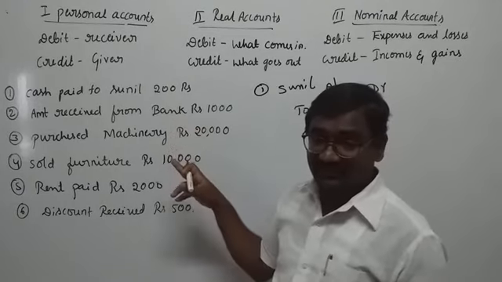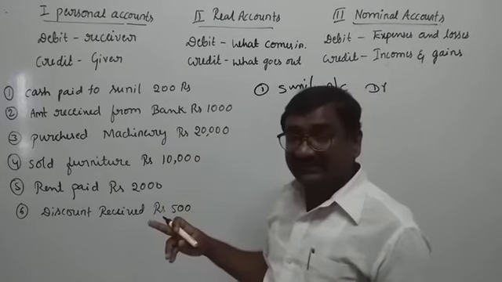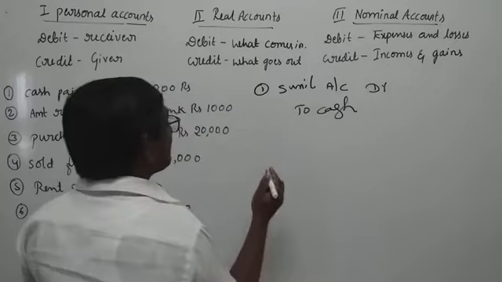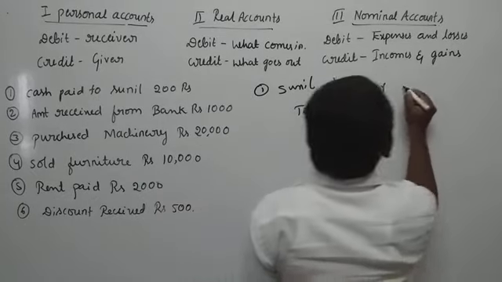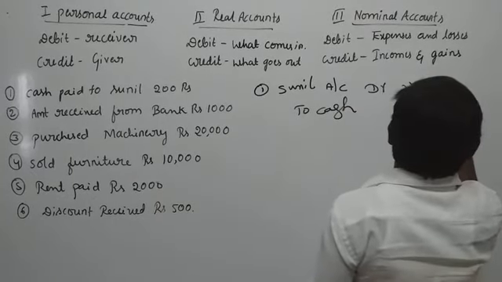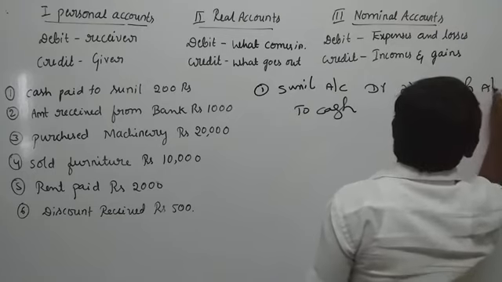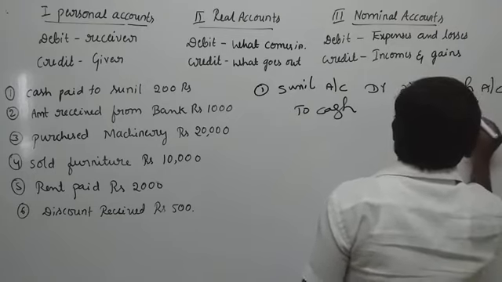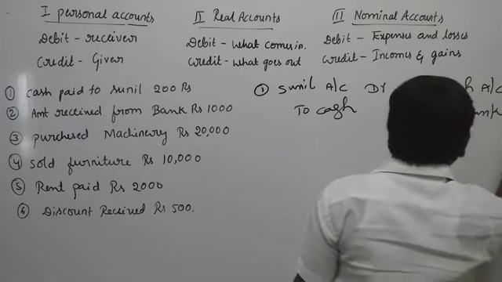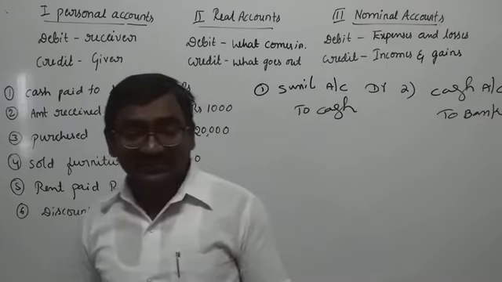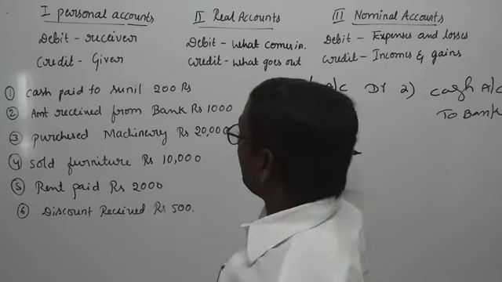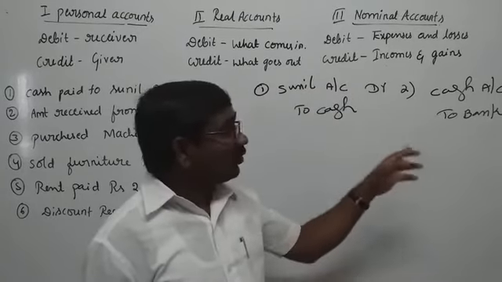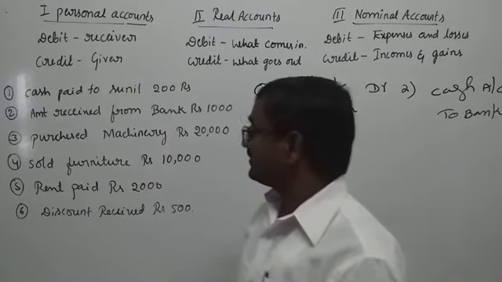Cash comes in. So we make the journal entry like this: cash account debit to bank account.